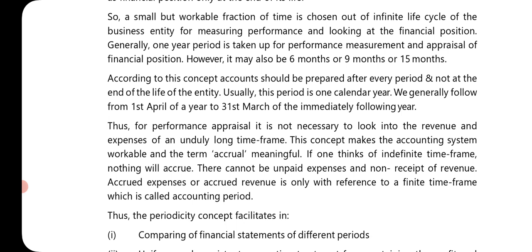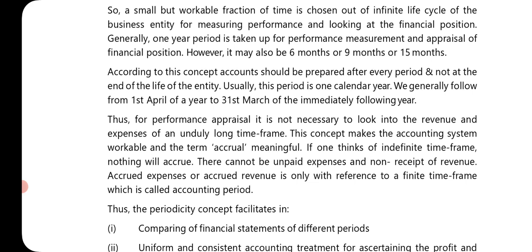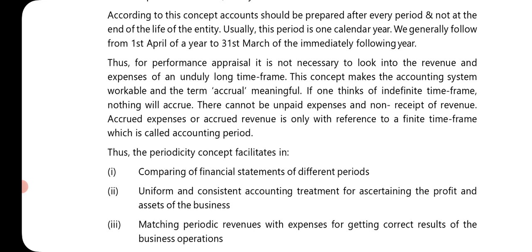So here, what we are doing is, accounting can be for 6 months, 9 months or 15 months, but usually we are following a 1 year period which starts from 1st April and ends on 31st March of the immediately following year. So a 12 months period is there, it starts in April and ends in March. Thus, for the performance appraisal, it is not necessary to look into the revenue and expenses of an unduly long term. This concept makes the accounting system workable and the term accrual meaningful.